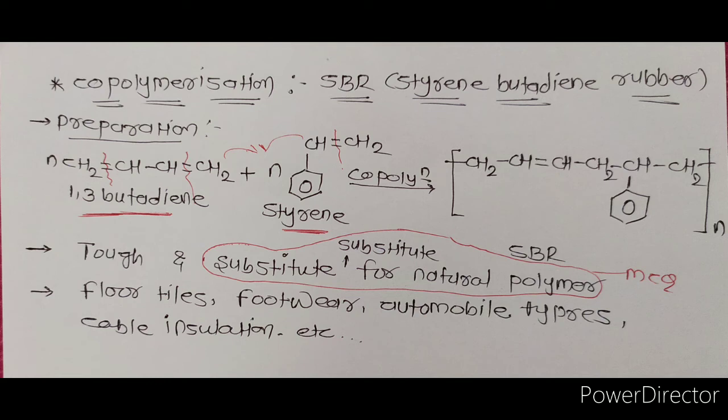This polymer is tough and it is a suitable substitute for natural polymer. It is used in floor tiles, footwear, automobile tires, and in cable insulation. Here we have to remember one point for MCQ: which polymer is a suitable substitute for a natural polymer? Then the answer is styrene butadiene rubber.